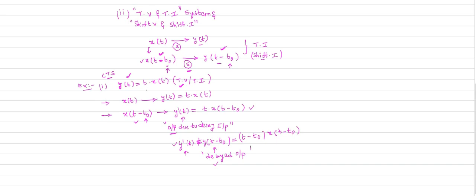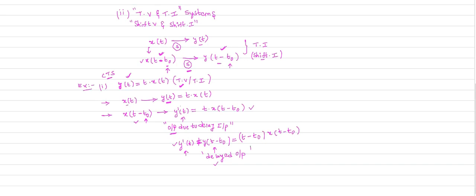Now this problem is about time variant and time invariant. How to check whether the given system is time variant or time invariant? For that, the first step is you just apply your input and find the output. So for x of t, what is your output? y of t is t times x of t. In the next step, you apply a delayed input.